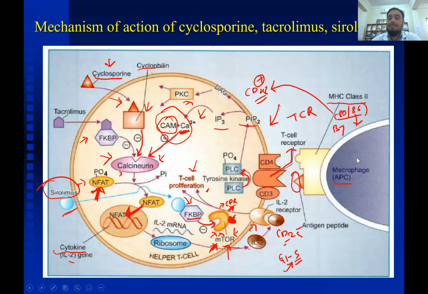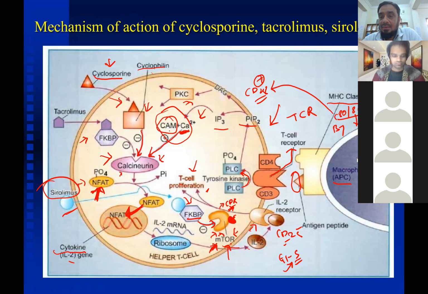Any questions? Generally a short note is asked on this topic. You may be asked a short note on any one of the immunosuppressants like cyclosporin, tacrolimus, or sirolimus. The other drugs are covered elsewhere, except for anti-thymocyte globulin and Rho-D immunoglobulin.